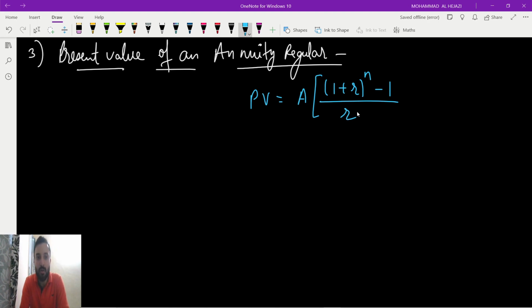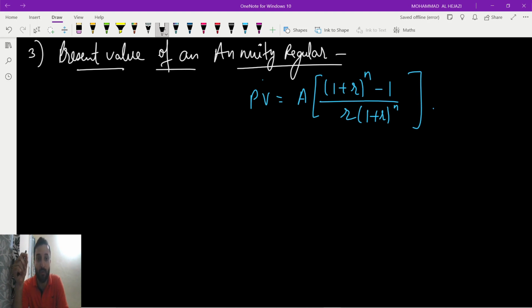This is much similar to the future value, only here it was principal, now it is amount, it got changed. But see, (1 plus r) power n minus 1 by r, only the thing is this (1 plus r) power n. Present value of annuity regular. If you remember the formula for future value of annuity regular, from that we make the future value of annuity due: we multiply by (1 plus r).